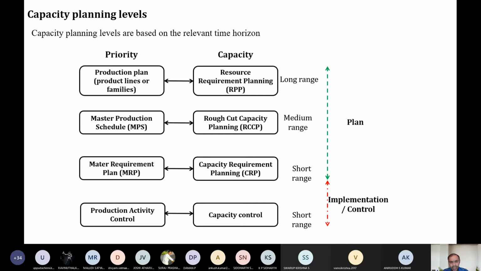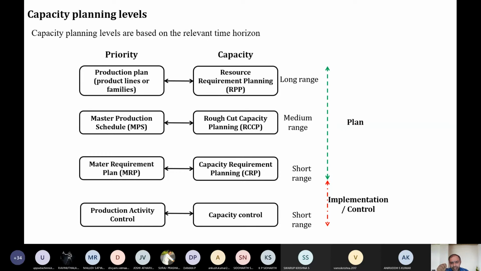With this, you will also know what is the actual capacity required. So this rough cut capacity planning is something like I told you, the mess is capable of producing the lunch for only 400 students, because they went only with the master production schedule. In real time, what happened?